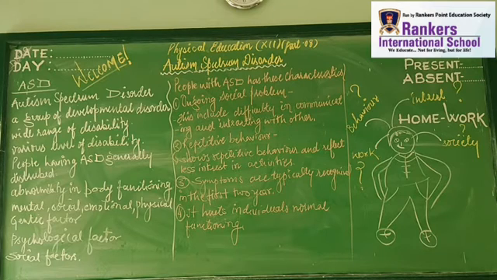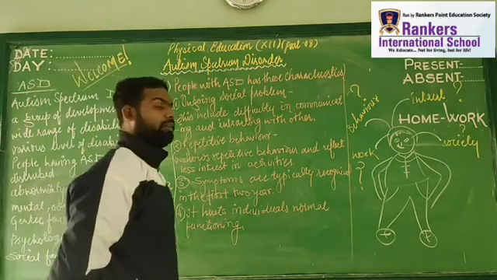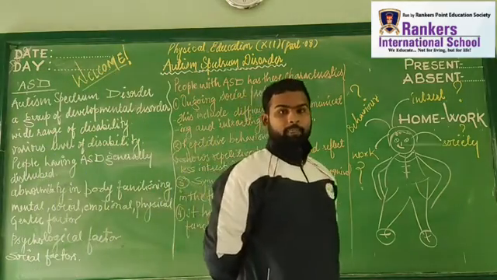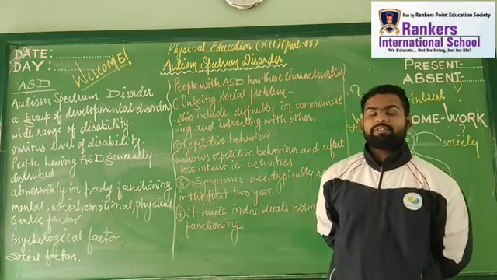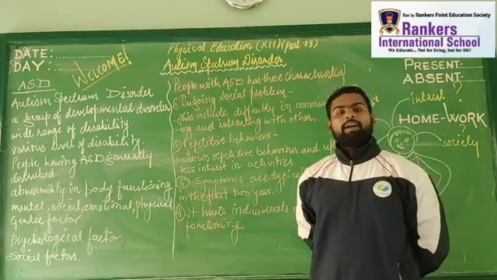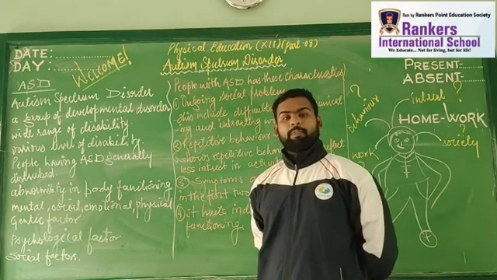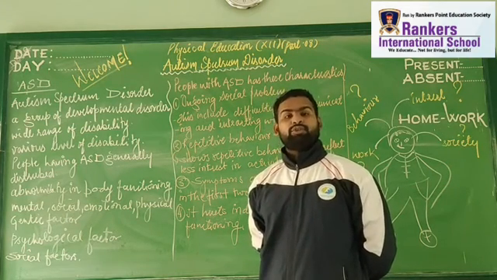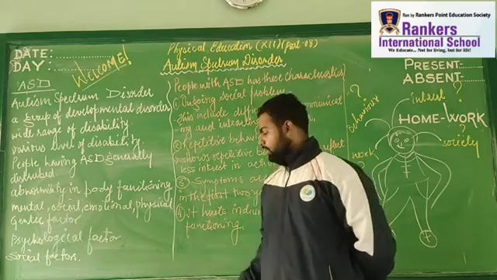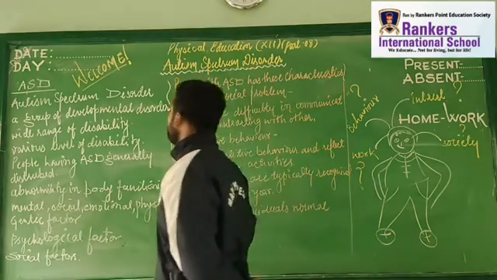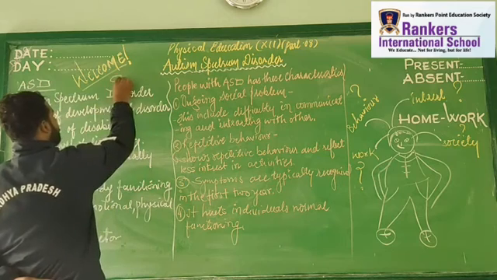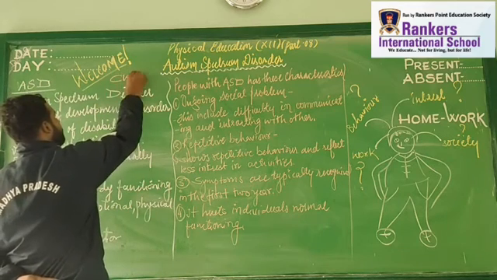And I believe that you must have seen all the video capsules before it. This is a very important topic, right? This chapter covers a good amount of marks in our board exam, right? So right now we are dealing with the chapter Physical Education for Children with Special Needs. In short form, we call it CWSN. What do we call it? CWSN.